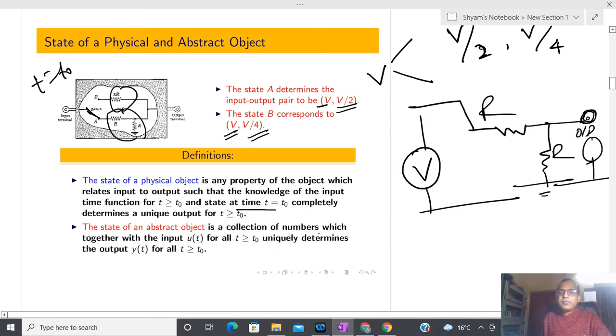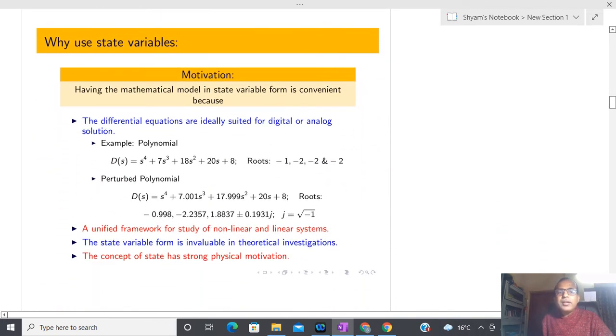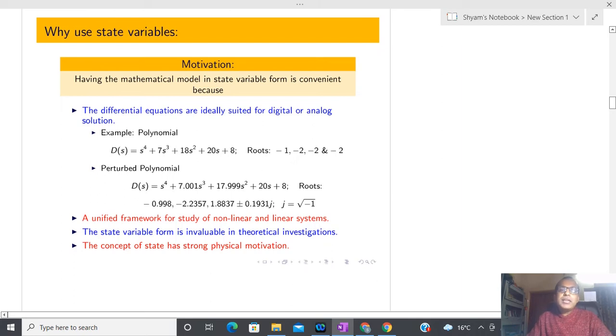And most of the time, you know that algebra is what we are able to understand, and in algebra I have real numbers, and all the sensors we have developed are only able to record real numbers. So whenever we are talking about the state of an abstract object, that is nothing but some kind of real numbers which together with the input uniquely determine the output. In a subsequent slide I will also give one example of a state, so you have to wait. Now let us see why we are talking about the state space representation.